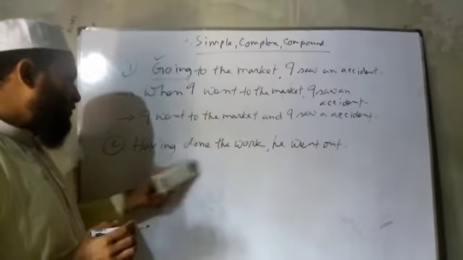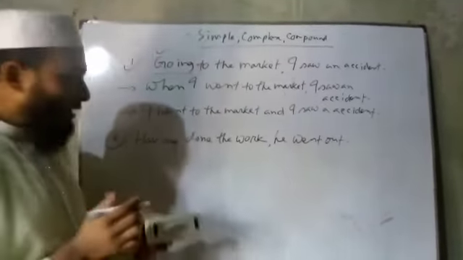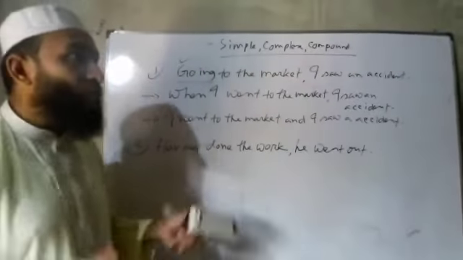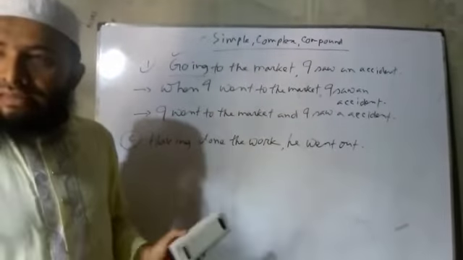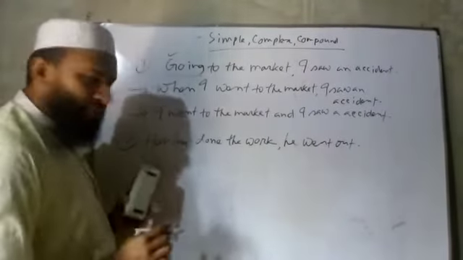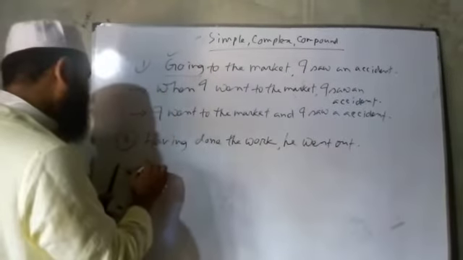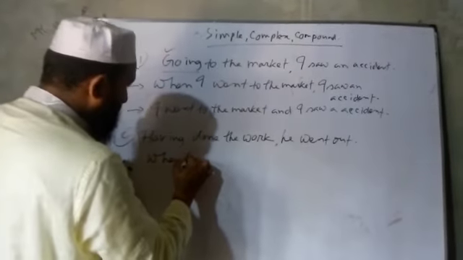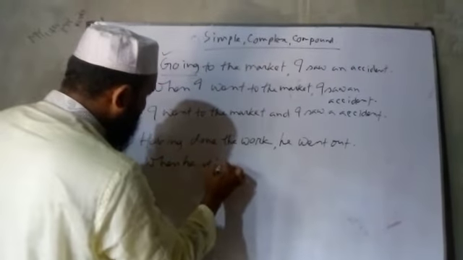Having done the work, he went out. We can transform it in time, when, and if we think of it as a cause, then we will say in complex as or since. If we consider this as time, then we can say when he did the work.